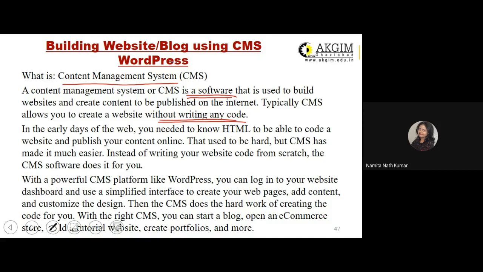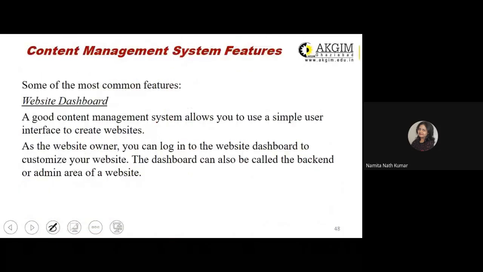With the right CMS, you can start a blog. That means you can even create your own blog using your content management system. Open an e-commerce store or a tutorial website, create portfolios, and we discussed almost 12 different types of websites. So you can manage some of them, especially those websites which are not very dynamic in nature. Dynamic in the sense which does not require a lot of updations to be made every day. Such types of websites can be created using your CMS, which is content management system. And WordPress is one example of your content management system.